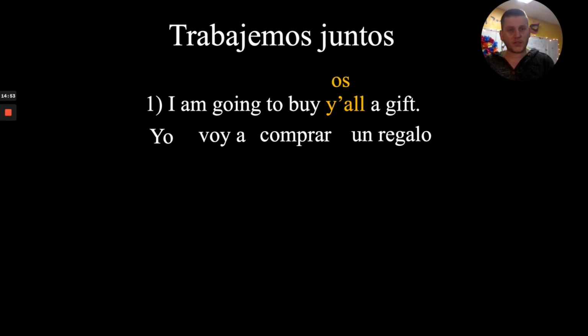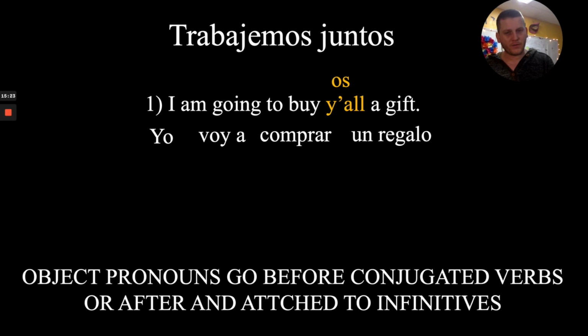It is os. Now, where are we going to put this word in the sentence? Do we put it in the exact same spot it is in English? Not exactly. We have an object pronoun here, and I see that we have a conjugated verb and an unconjugated verb. Voy is conjugated, comprar is unconjugated, so that means we've got options, and we have learned this rule before, but if you've forgotten it, write this down.